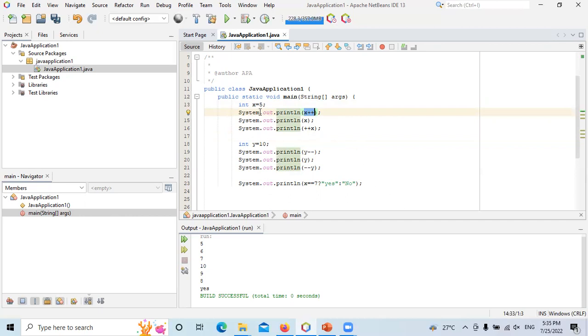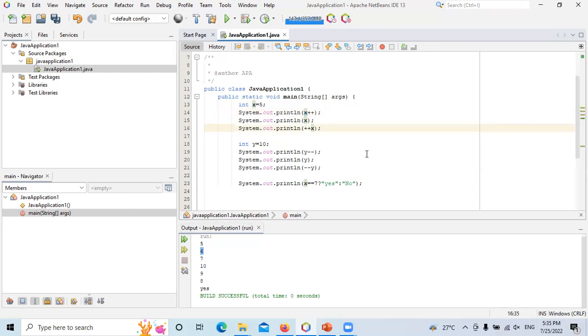As you can see here, when we execute the program, the first line prints the current value of x. After printing the current value of x, the value of x has been incremented by these 2 plus symbols. How do we know that? Because immediately after, when we print the value of x again, it prints 6. First it prints 5, the current value of x, then it increments the value, and then when we display again, it prints the value 7.